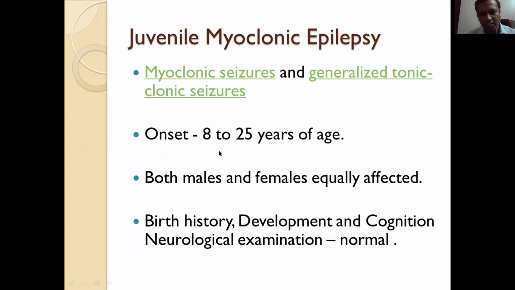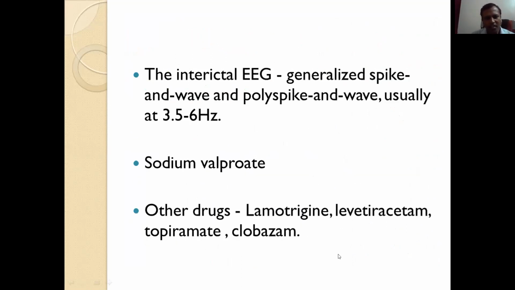Onset is between 8 to 25 years of age. Both males and females are equally affected. Birth history, development, cognition, and neurological examination will be normal. Interictal EEG may show generalized spike and wave, polyspike and wave, usually at 3.5 to 6 Hz. Sodium valproate is the drug of choice. Other drugs like lamotrigine, levetiracetam, topiramate, or clobazam can be used.